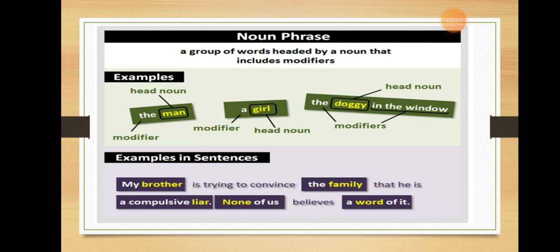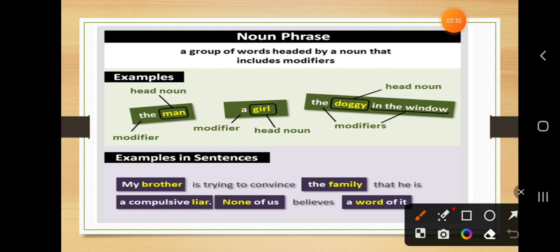इसमें जो basic जो head word होता है वो क्या होता है? Noun होता है. Now see here examples. The man. Here man is a head noun, and here article the is used as a modifier which is modifying this noun. Now, second example, girl. Girl is a noun, name of a person. And here article a is modifying it. So together it is a noun phrase. The man is a noun phrase.